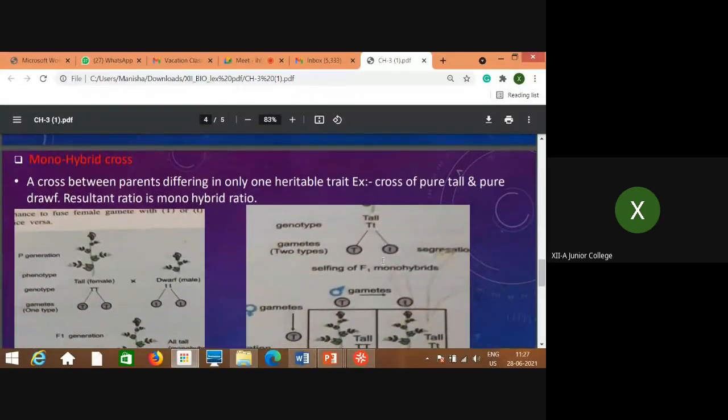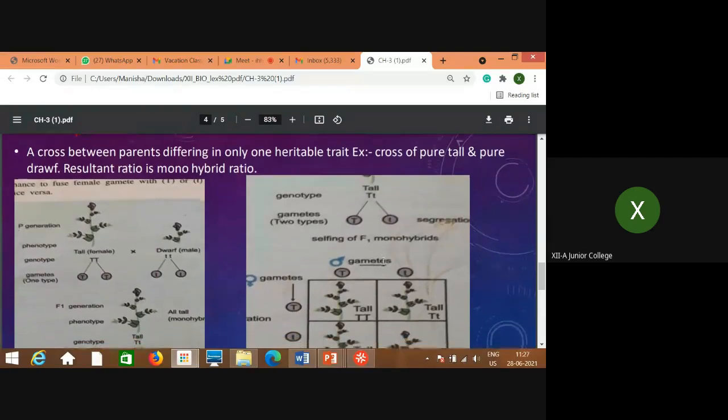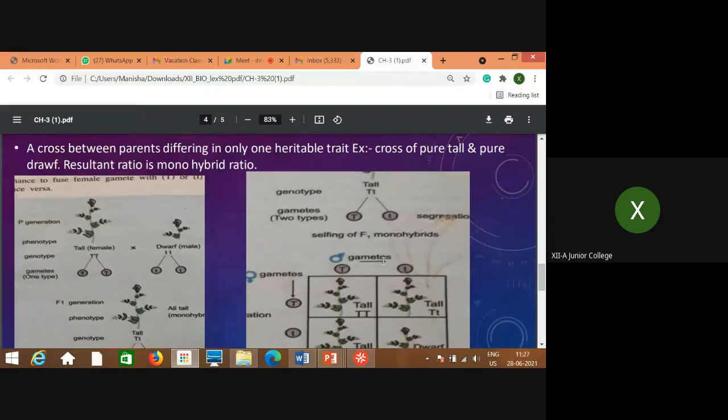Now let us see the example, and I will also tell you what a monohybrid cross is. Mono means single, and hybrid is the combination of characters. When only a single character is considered, that is called a monohybrid cross, where the parents are crossed considering a single character.